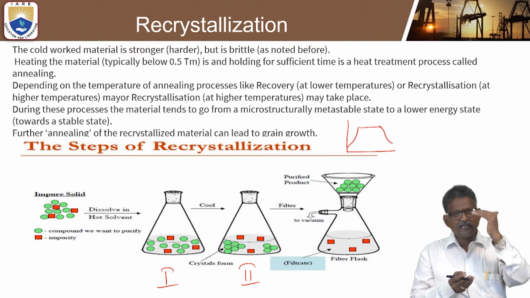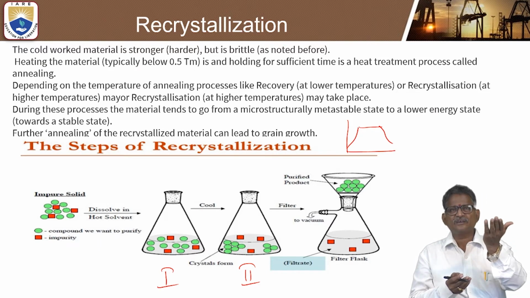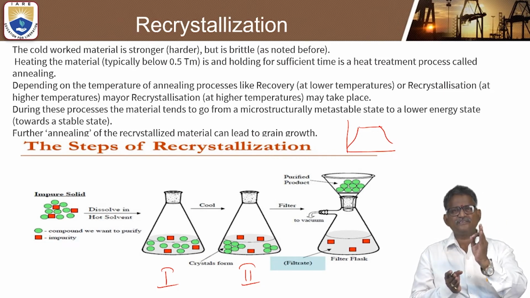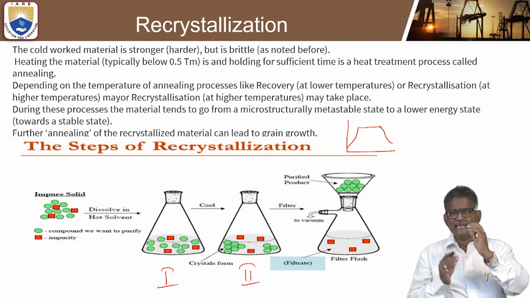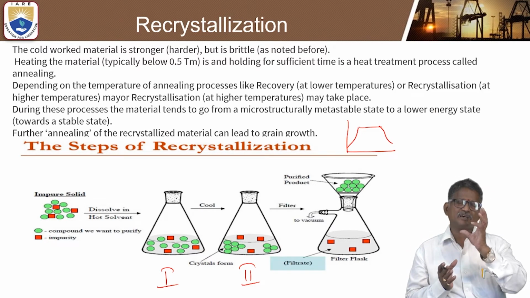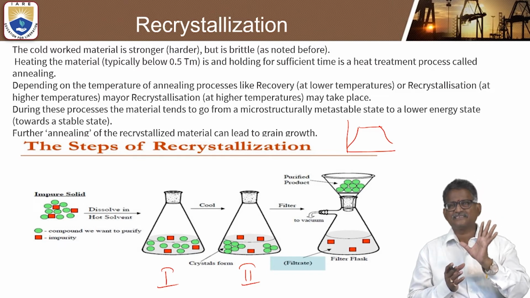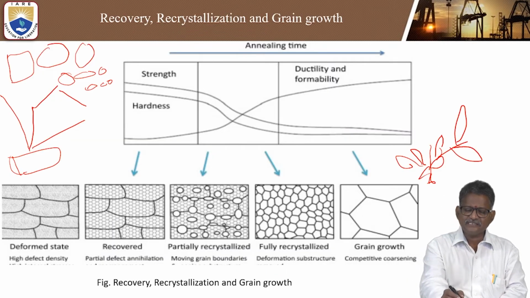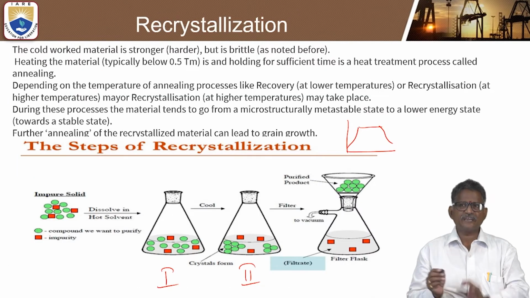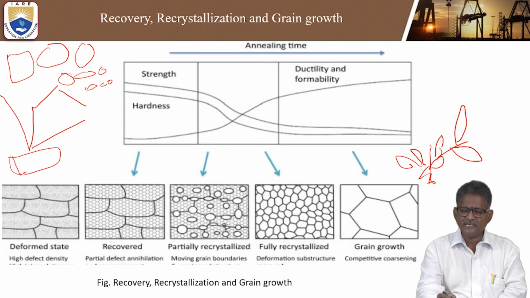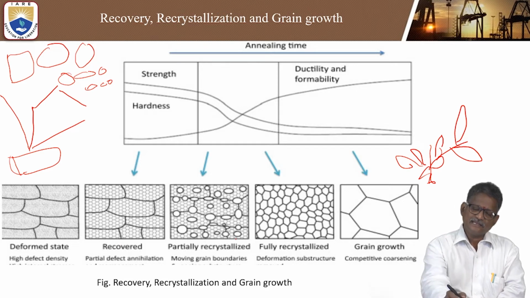Again, annealing can be divided into full annealing, process annealing, and different types of annealing processes. Another interesting point is that the main purpose of annealing is to relieve the internal stresses and improve the mechanical, electrical, and magnetic properties. So these concepts are very important in recrystallization. Depending upon the temperature, the annealing process is like recovery. Whatever I have explained here, recovery means the temperature will be very low. Yes or no? That is why recovery happens at low temperatures and recrystallization at high temperatures. That is the only basic difference between recovery and recrystallization. Here the temperature will be low.